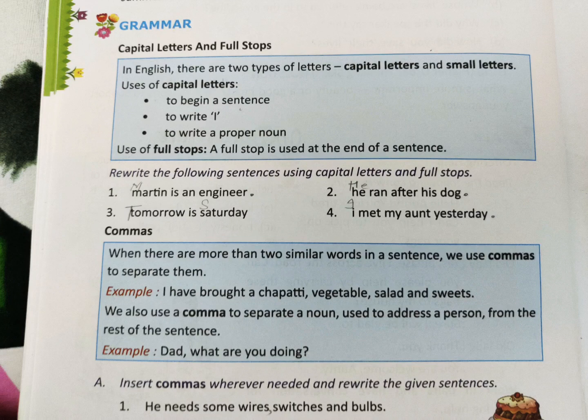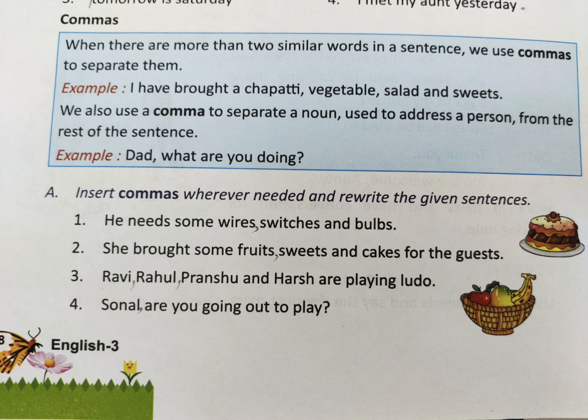Now about commas. When there are more than two similar words in a sentence, we use commas to separate them. Example, I have brought a chapati, vegetable, salad and sweets. So not to mix these words, chapati, vegetable, salad, we have to put commas, and you don't have to put a comma before and. We also use a comma to separate a noun used to address a person from the rest of the sentence. Like, Dad, what are you doing? So you are addressing, first of all you are saying dad and then the question. So here you will use a comma to separate dad and the question.